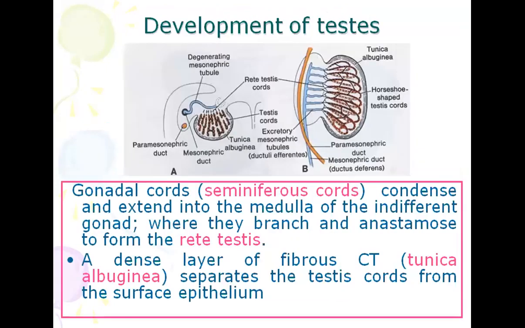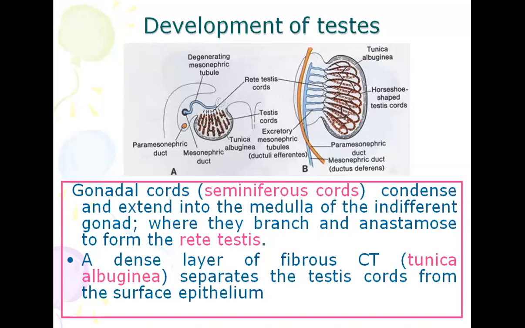Now, development of the testis. You can see in diagram A and B, the gonadal cords condense and extend into the medulla of the indifferent gonad, where they branch and anastomose to form the rete testis. A dense layer of fibrous connective tissue, the tunica albuginea, separates the testis cords from the surface epithelium.